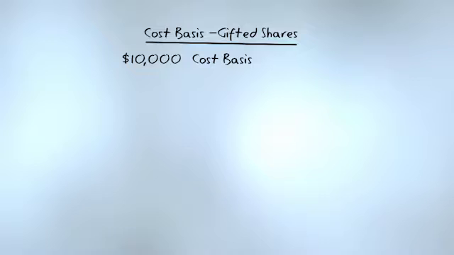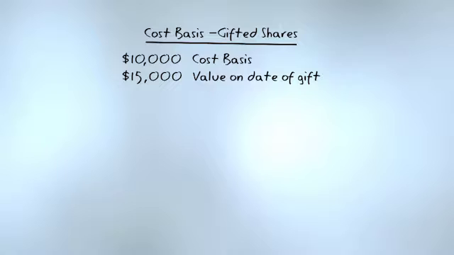Now let's take a look at what would happen if these shares transferred by gift. Again, we've got a $10,000 cost basis. Securities grow in value to $15,000. That's the value of the securities on the date that a gift is given. So let's say that I buy $10,000 worth of stock, it grows in value to $15,000, and I give the stock to my son.